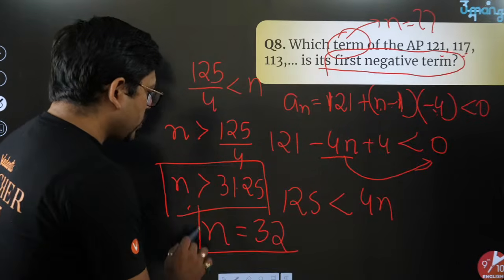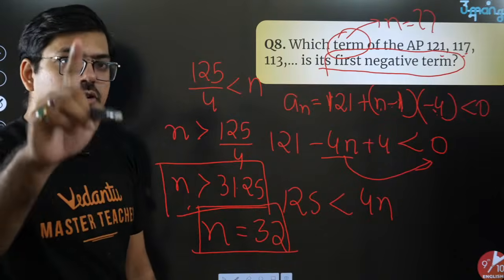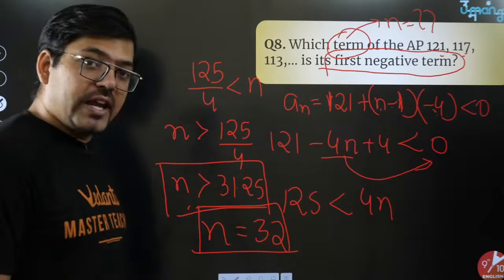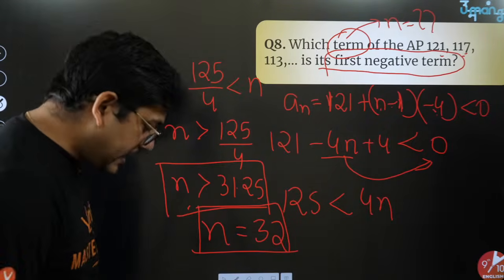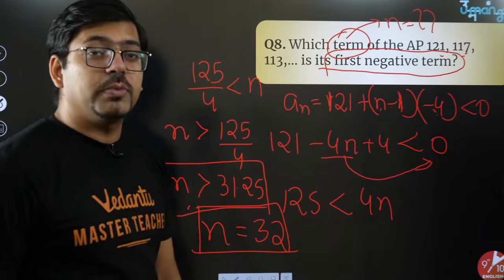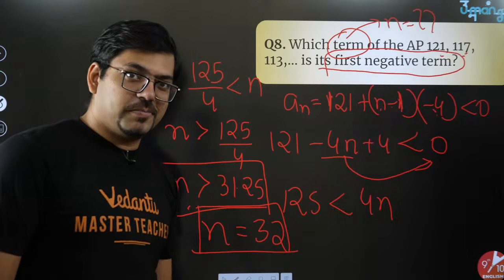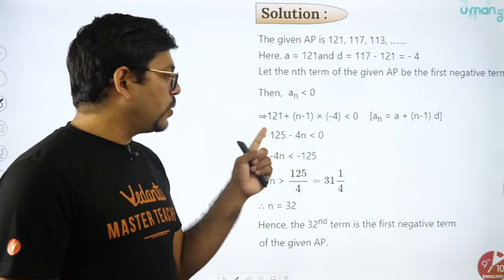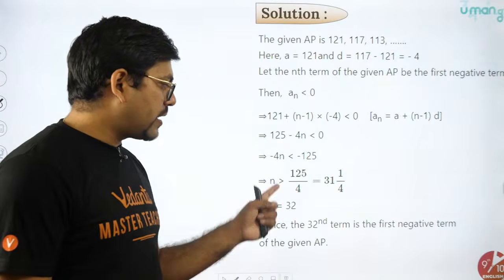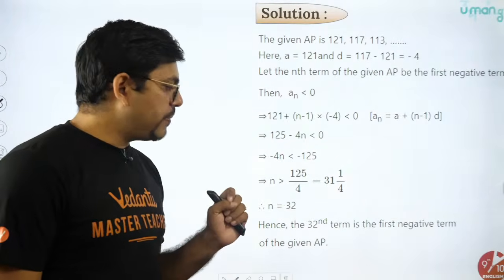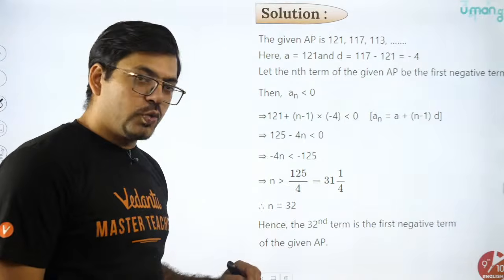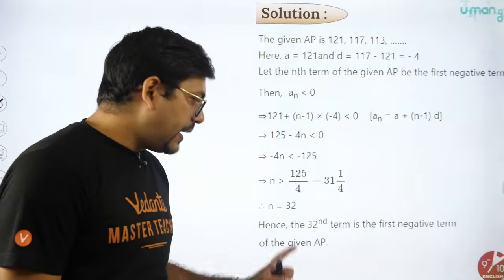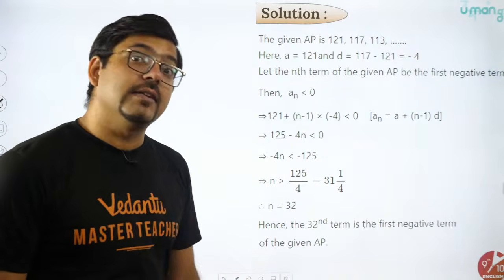Means the 32nd term will be the first term which is going to be negative for this AP. So the question was, which term of the AP is the first negative term? It is the 32nd term of the AP which is going to be the first negative term. Did you all understand it? Let me just show you. Exactly the same method: a_n less than 0, found the value, tried solving it. n is greater than 125 by 4, found it 31.25. So if n has to be greater than 31.25, n can be 32 only, and hence the first negative term of the AP is the 32nd term.